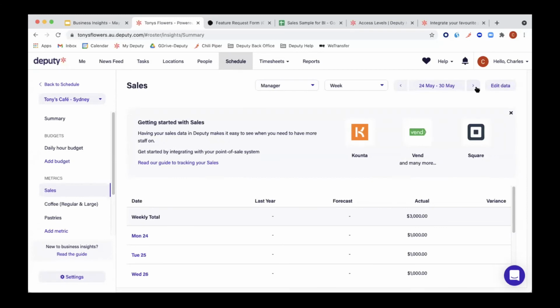Do I need to be a system admin in my point of sale account to be able to add the data? That is a very good question. Yes. I have to say this with a little bit of caution because I don't know every single point of sale software by heart. But most of the times you actually do need to be a system administrator, or at least have access to a system administrator account in your payroll software in order to make that connection with Deputy, right?